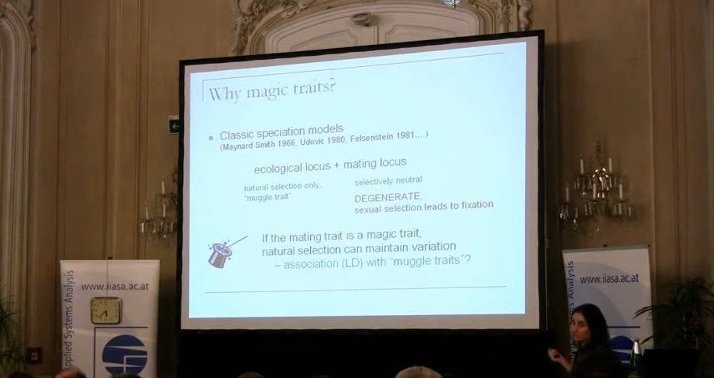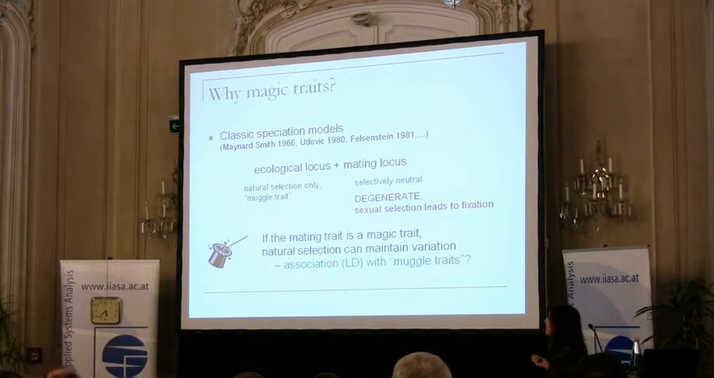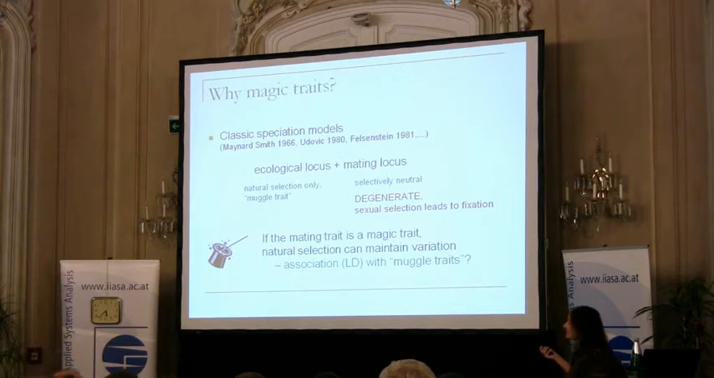Maybe sexual selection is weak. Maybe the classic models were not too far from reality. So in reality, there is only weak sexual selection. Then only weak natural selection is sufficient to maintain genetic variation, but still it's already a magic trait. And then we could look at models where we try to find association between mating traits, which are actually magic traits, and other ecological traits, which are not mating traits, which are muggle traits, non-magic traits, and see how this linkage disequilibrium, or association between muggle and magic traits, promotes speciation. Thank you very much.